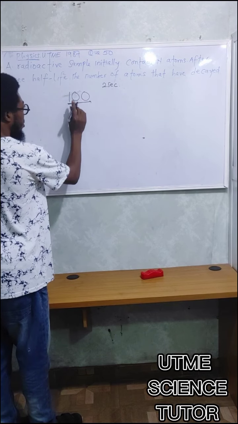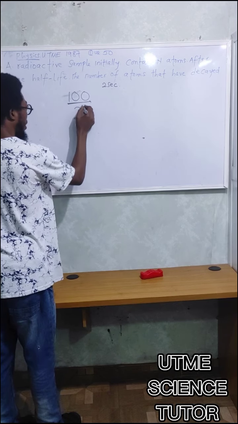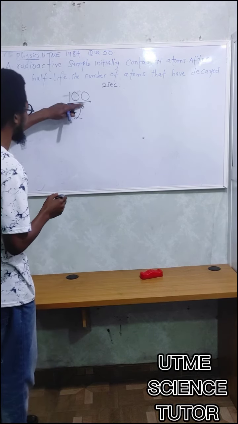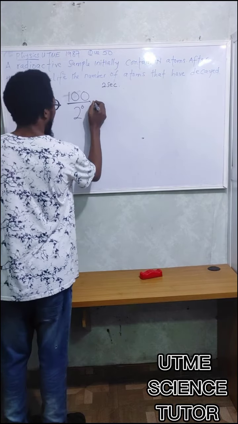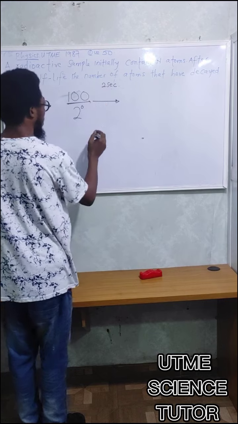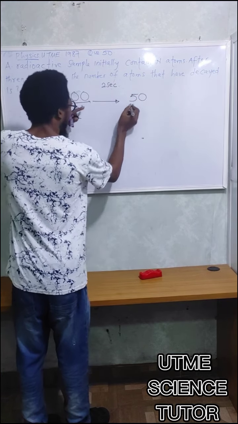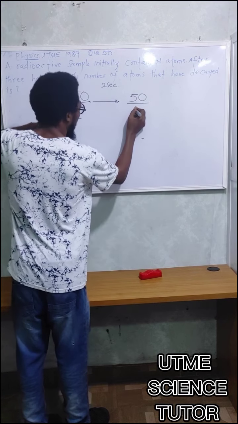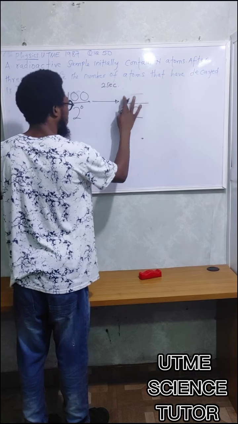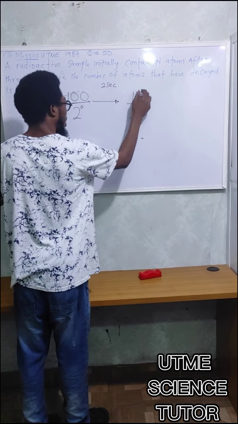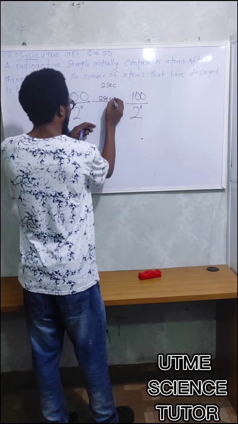But at first, there is no time. For that no time, I decide to call it 2 raised to power 0, so I divide this by 2 to the power 0. Then after the first half-life, which is 2 seconds, what remains is 50. How do I get that 50? I get it by saying 100 divided by 2 raised to power 1. So what remains is 100 over 2, meaning this is 2 seconds, the first half-life.